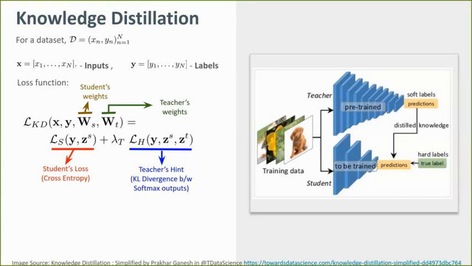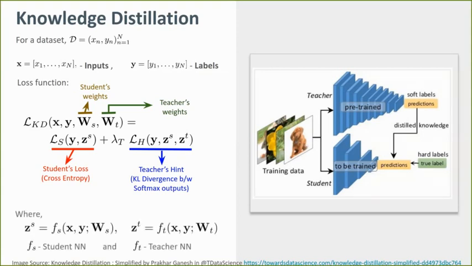This term forces the student to mimic the teacher network by minimizing the KL divergence between the softmax outputs of student and teacher networks, which are ZS and ZT respectively. Also note that in this framework, only the student network is trained as the teacher network parameters are not updated during the backpropagation.